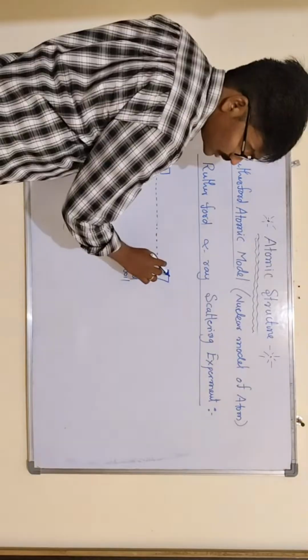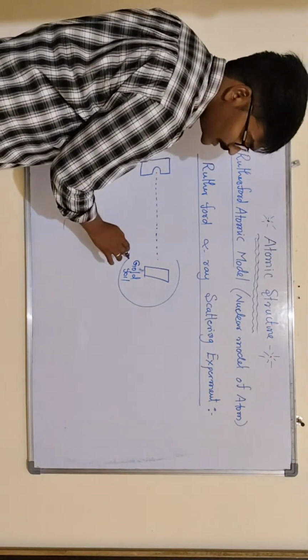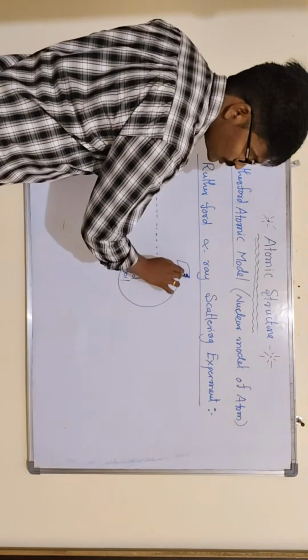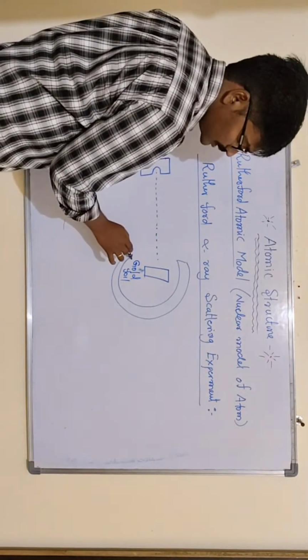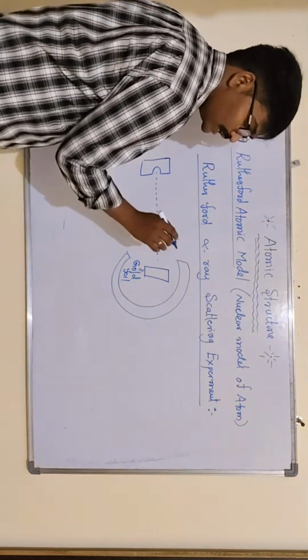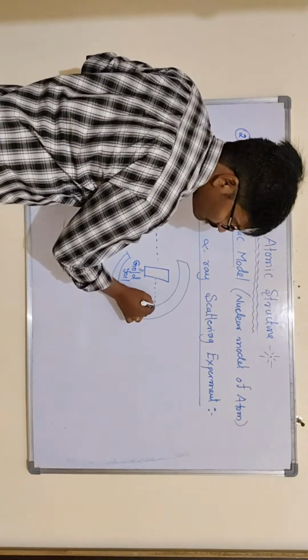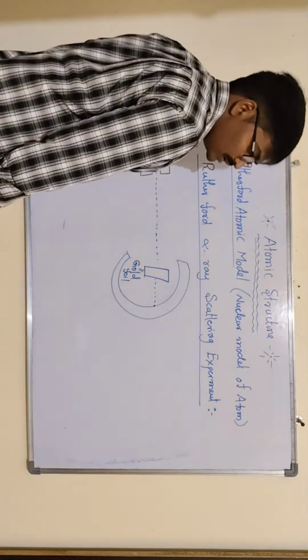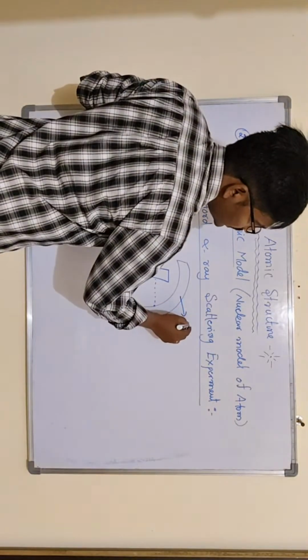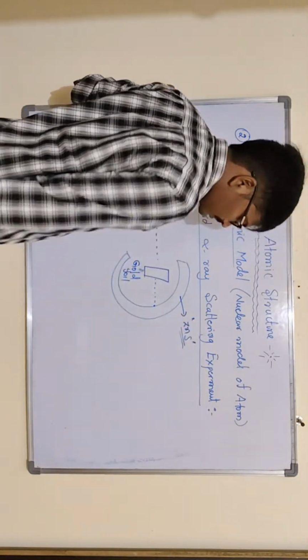Around that gold foil, fluorescent material is arranged. With the fluorescent material, when any light hits it, a spark will be visible at that place. Zinc sulfide is the fluorescent material in this case.